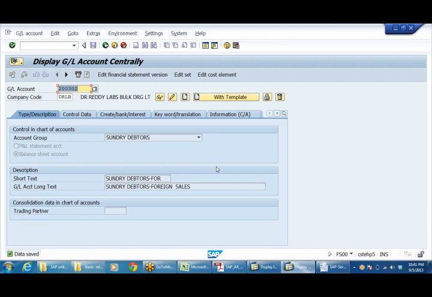So I have created the sales account. I have created the sundry debtors account. Next I have to create customer master data, right? That takes a lot of time. We'll see that tomorrow. Okay. Let me connect power to this first of all.